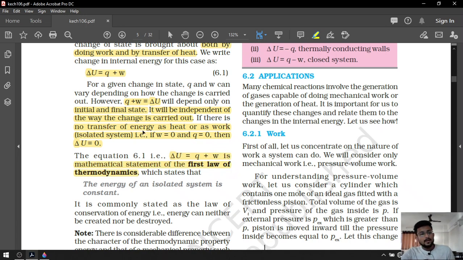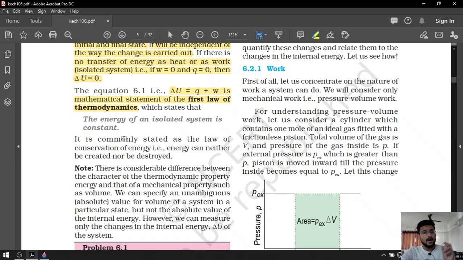And the statement is: the energy of an isolated system is constant. As I told you, internal energy of isolated system will be constant. It is commonly stated as the law of conservation of energy. Energy cannot be created, neither be destroyed.